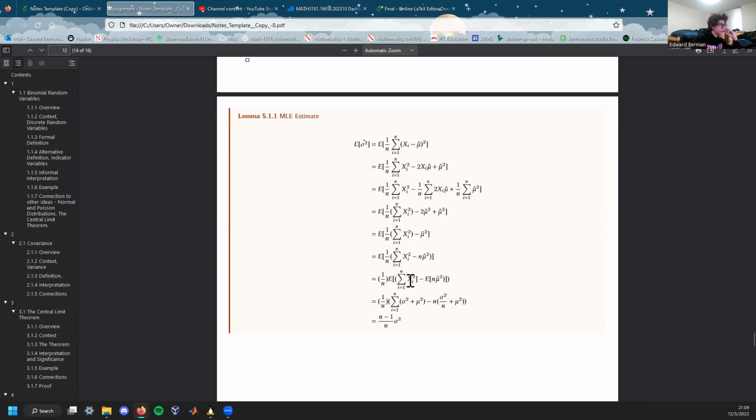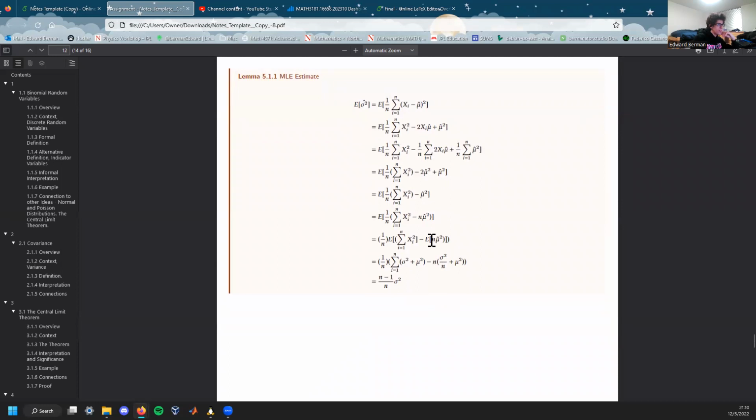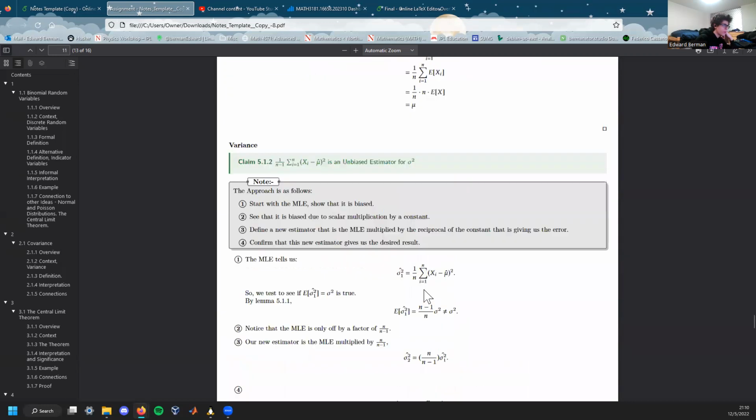Again, more algebra. Taking the expected value of each of these, doing some algebra to show that n mu hat squared is equal to this, and that the expected value of the sum of xi squared is this. Distribute this one over n, and we get this term. And so this is where it came from before.